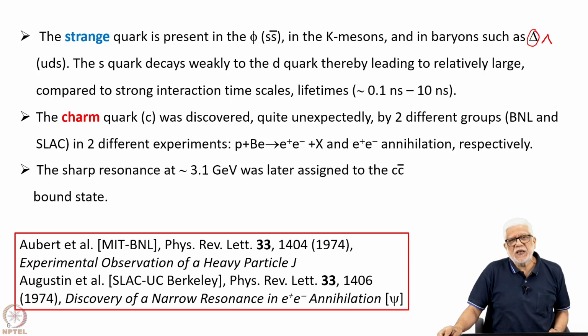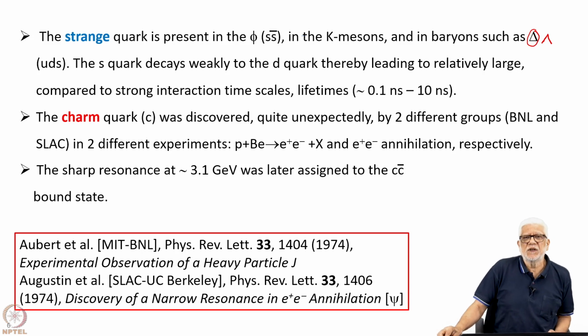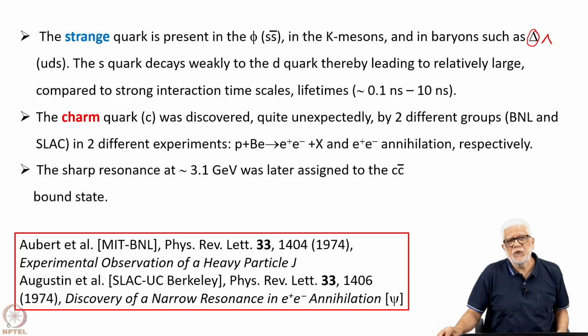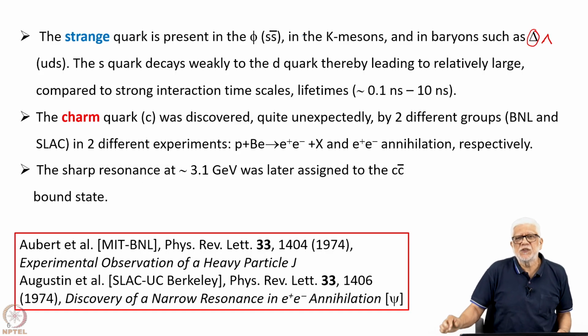And since it decays weakly, of course, the typical time scales are the weak interaction time scales. So, the lifetimes are large, and so these mesons have lifetimes of the order of 0.1 to 10 nanoseconds. The K meson, the lambda, this is a so-called hyperon. It's a baryon. It's a heavier cousin, strange cousin of the nucleon.